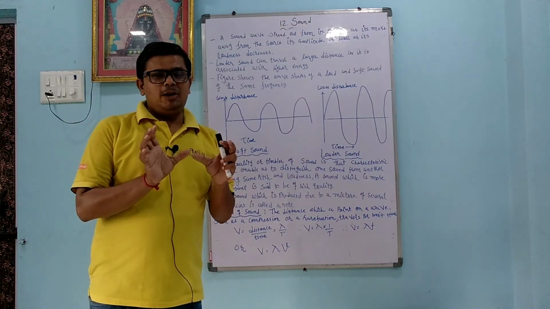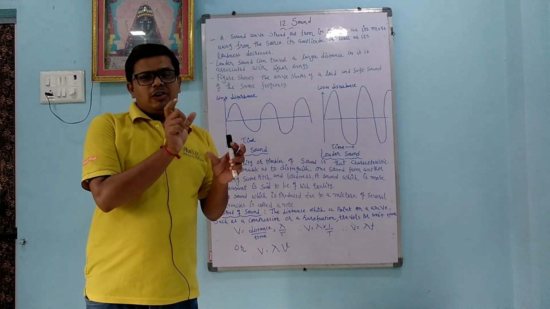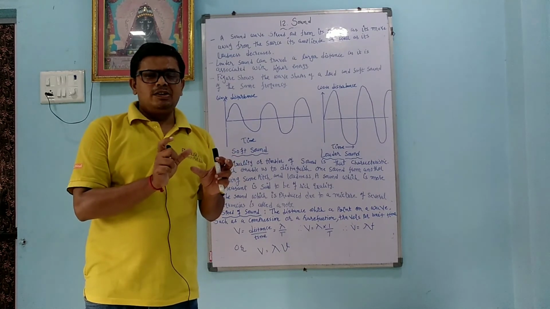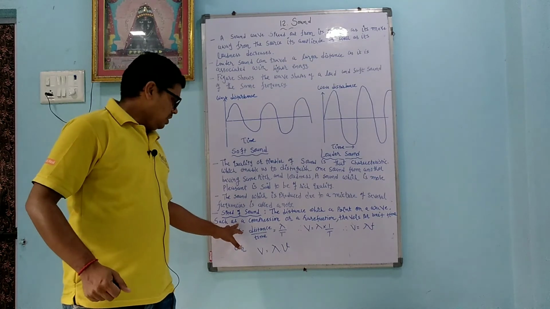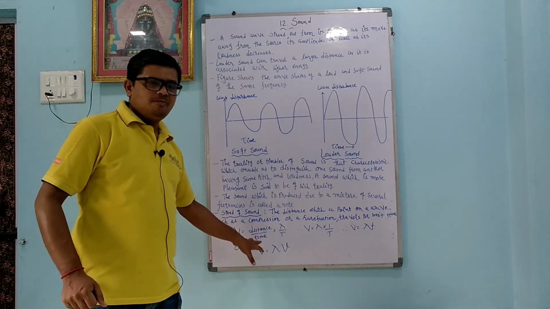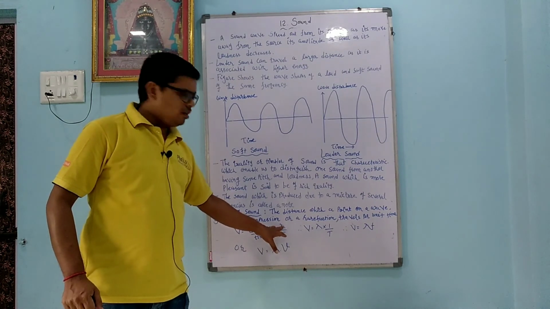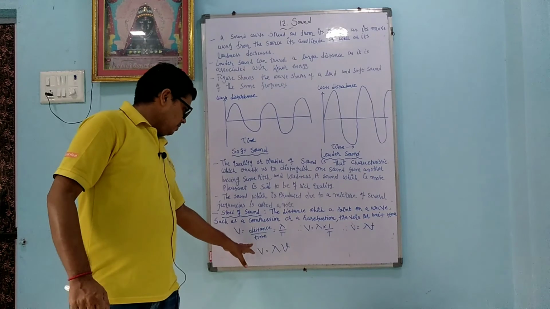Sound is basically made up of compression and rarefaction. So when either a compression or rarefaction covers distance in unit time, that is called the speed of sound, and it is represented by v, velocity or speed v. v equals distance by t. Here we are not writing distance but we are writing lambda, the wavelength, divided by capital T. What is capital T here? Periodic time.